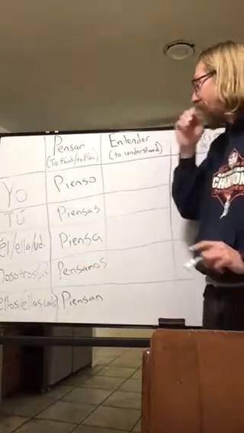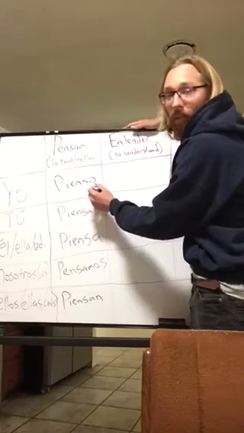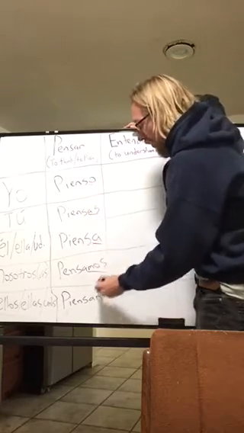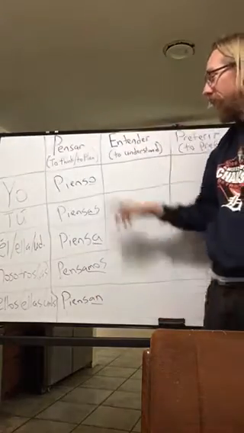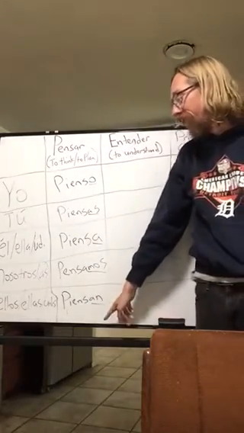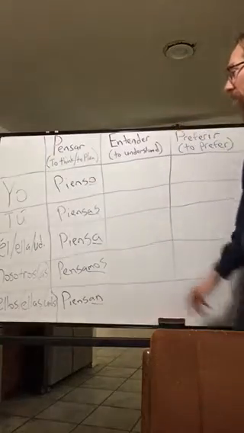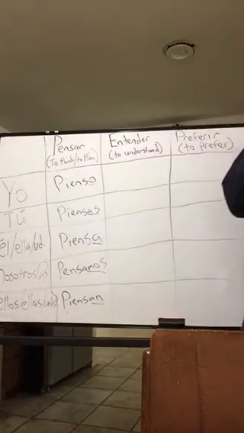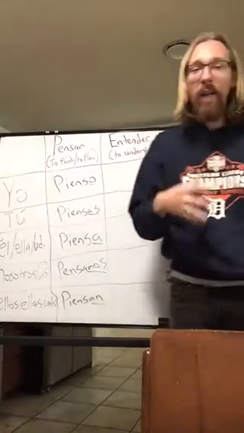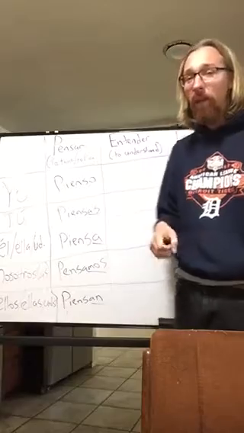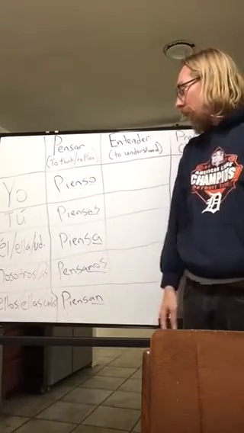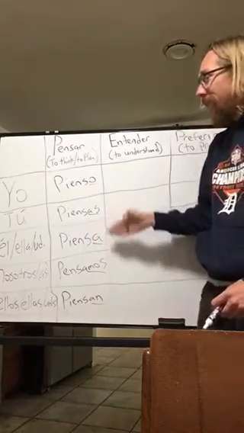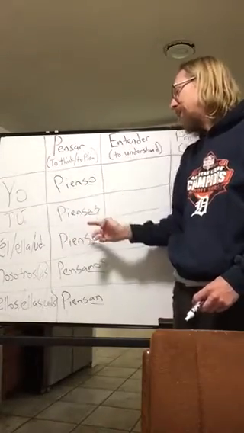And remember that this is an AR verb, so it goes in this direction. It goes o, as, a, amos, an. Starting from yo, going all the way down to the bottom, ellos, ellas, ustedes, the endings go o, as, a, amos, an. That's how you can remember that. Just think o, as, a, amos, an in your head, and then you'll be able to fill these out. So go ahead and study these words tonight. I'm going to have you get some practice with it on today's worksheet, but study these tonight.